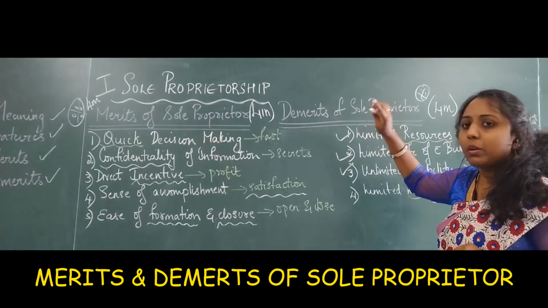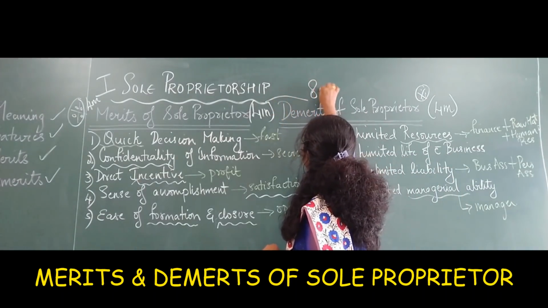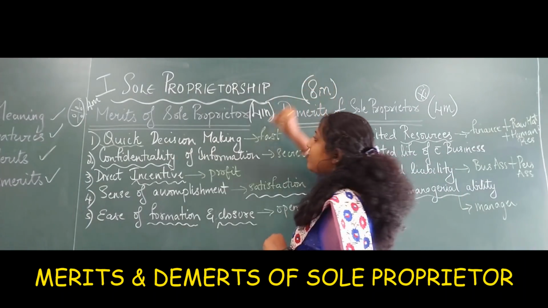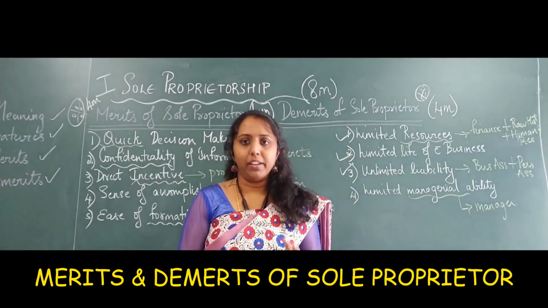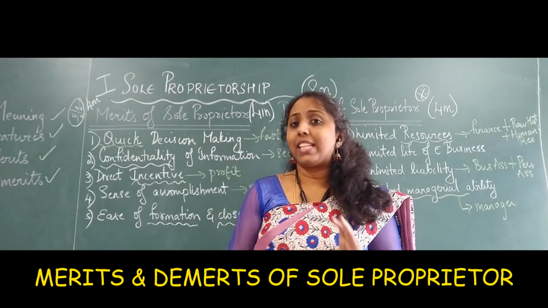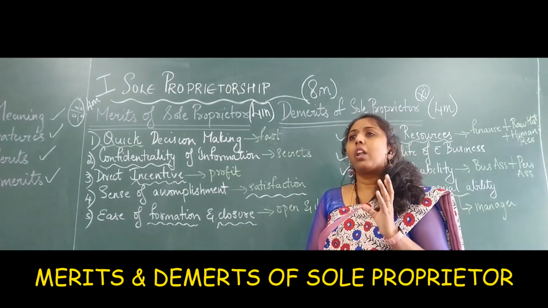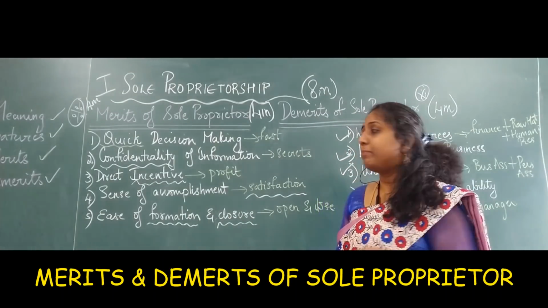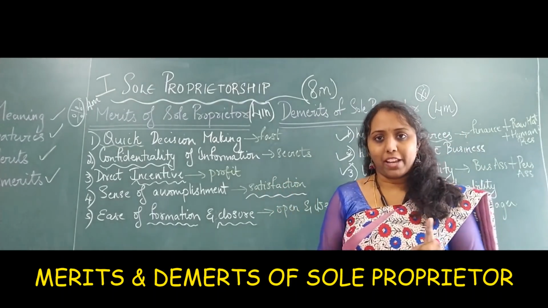Demerits of sole proprietorship will again come as a 4-marker, or both the topics put together will come as an 8-marker. And features of sole proprietorship again will come as a 4-marker. So this chapter is very important, as well as these topics. Ensure that, because until now around 5 to 10 papers have been asking merits, demerits and features of sole proprietorship.